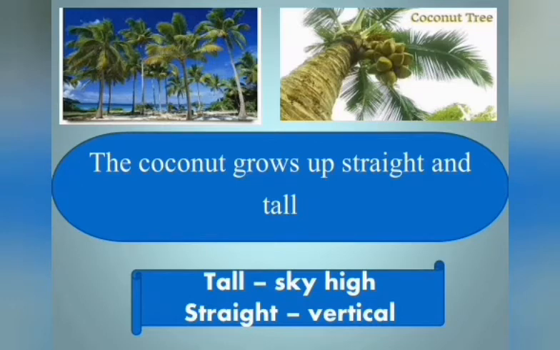It doesn't have any branches. The coconut tree doesn't have any branches. It grows up very straight and also very tall. That's why this line is: the coconut grows up straight and tall. This is your third line of the poem. How many of you like coconut trees? Do you like tender coconut?